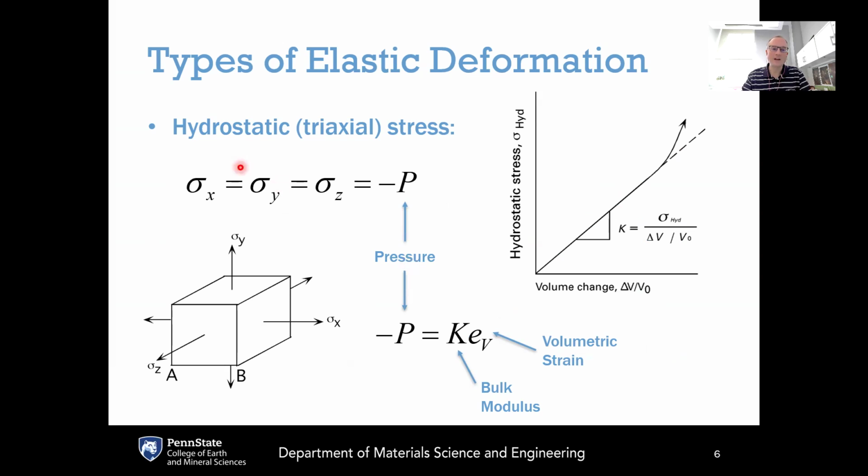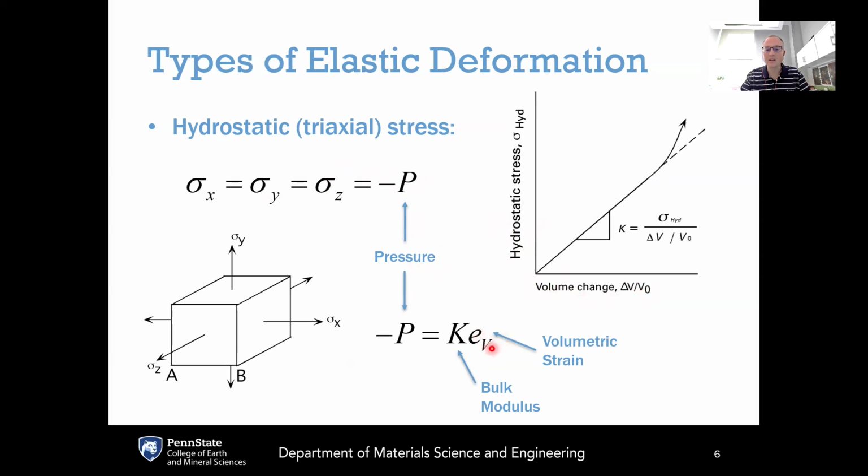In the case of hydrostatic stress, we've got the same stress applied along three directions. And so in this case, sigma x is equal to sigma y is equal to sigma z. For hydrostatic stress, we can also call that the negative of the pressure. And so these applied stresses would be equal to minus P, where P is pressure. And if we make the proportionality constant here between the hydrostatic stress and now the hydrostatic strain, which is a